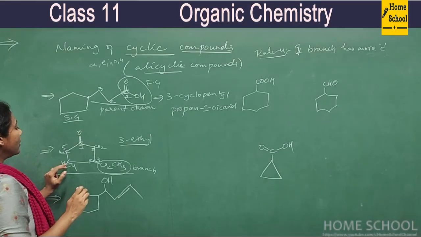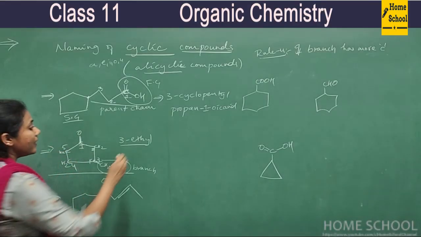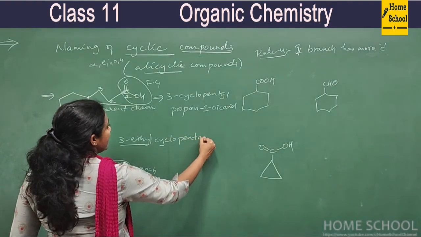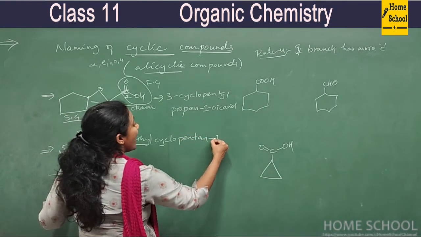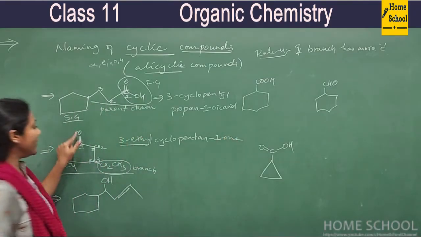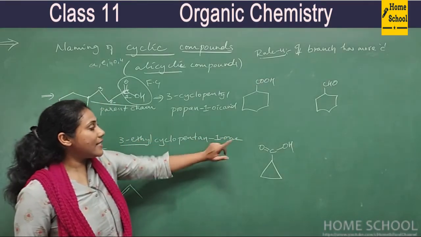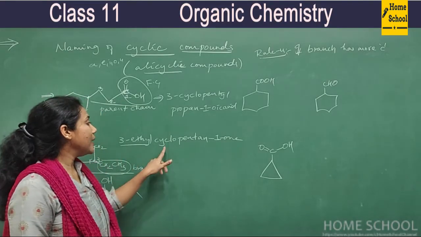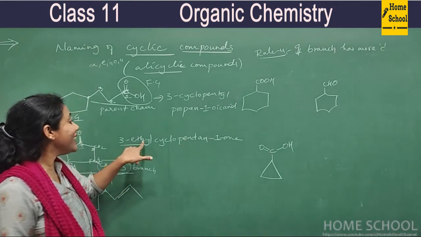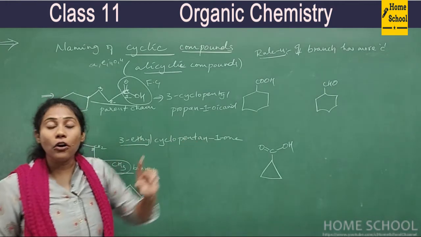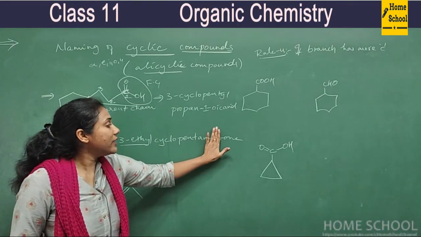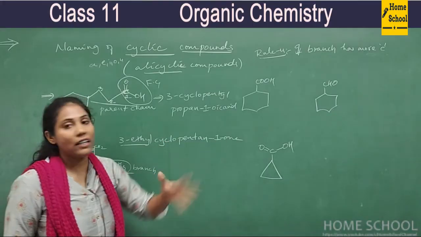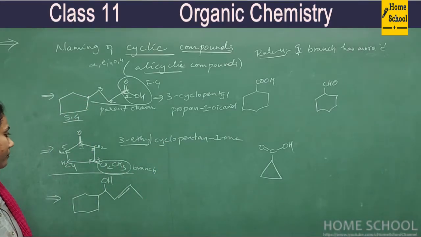What is the word root? 5 carbons and it is cyclic, right? So cyclopentane, 1-one. CO group, when it is there, if you have to mention it as a suffix, you will mention it as -one, isn't it? So the name is 3-ethylcyclopentan-1-one. Or without the 1, straight away you can call it 3-ethylcyclopentanone. That is also fine. Okay.